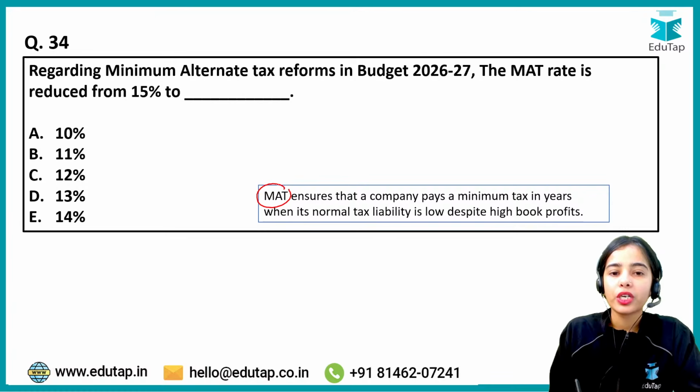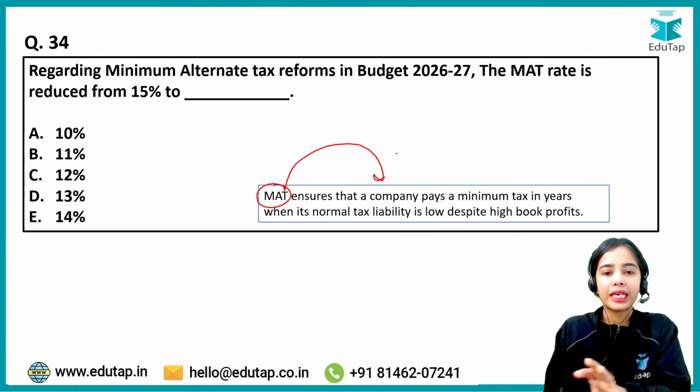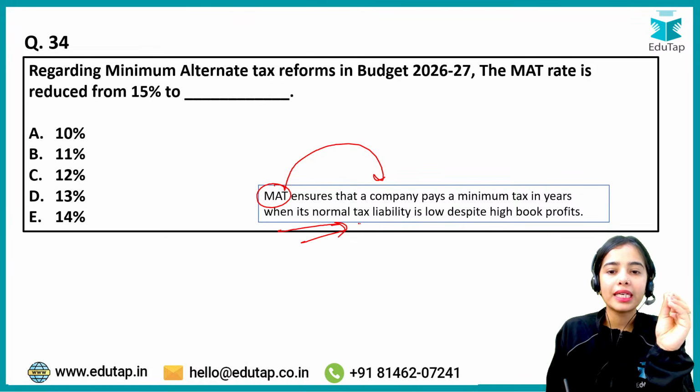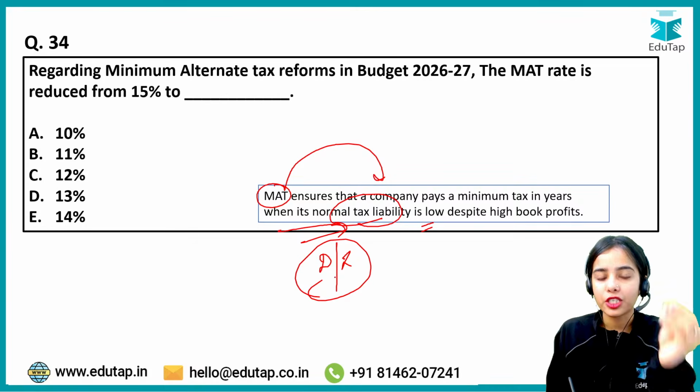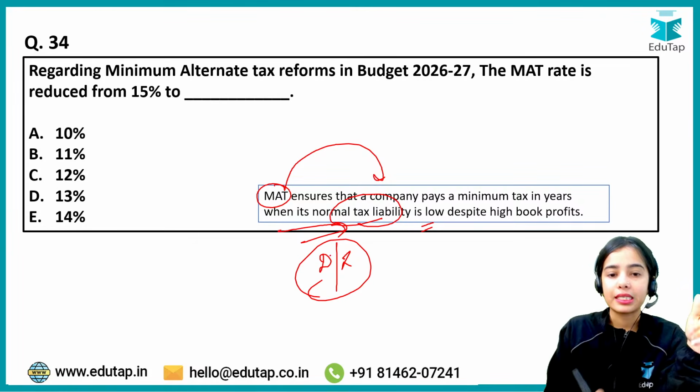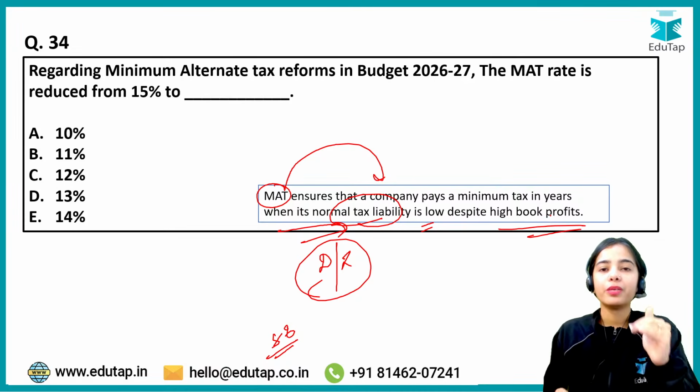So the minimum alternate tax ensures that a company pays a minimum viable tax in years when its normal tax liability may be low because of the deductions and incentives that the company has shown. Maybe the tax liability is only 5 crores, only 8 crores, even with high book profits.